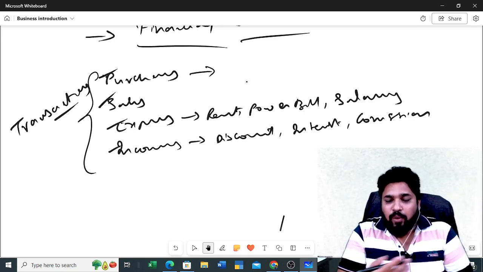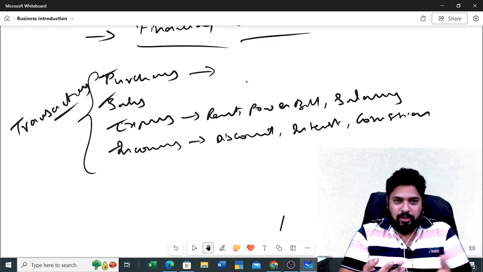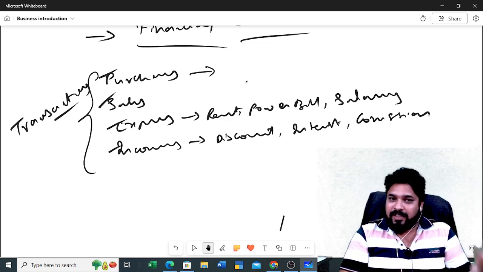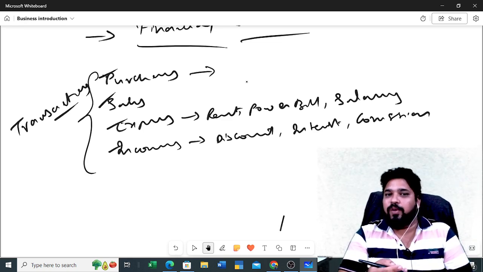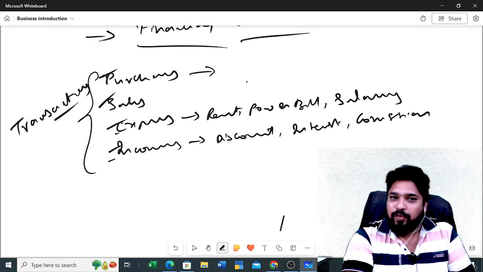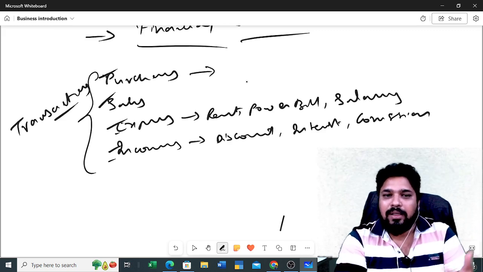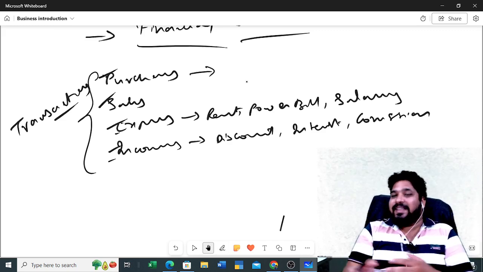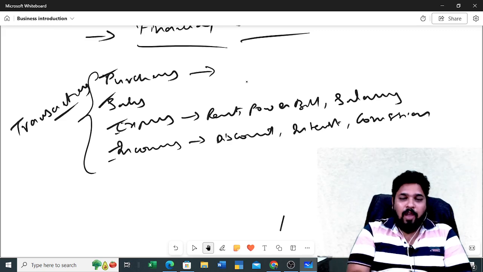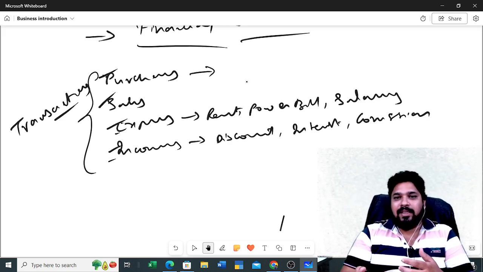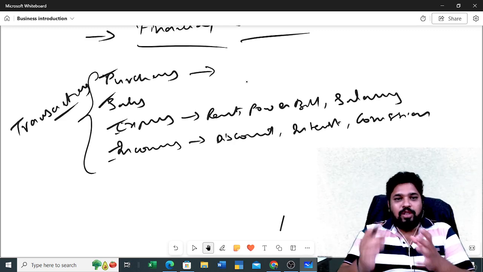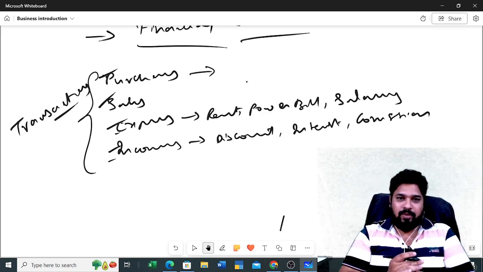In the olden days, if you didn't have computerized accounting, we used to keep one separate book for purchases, separate books for sales, for expenses, and for incomes. For all kinds of transactions we maintain separate books. For maintaining the accounts, those books we call books of accounts.